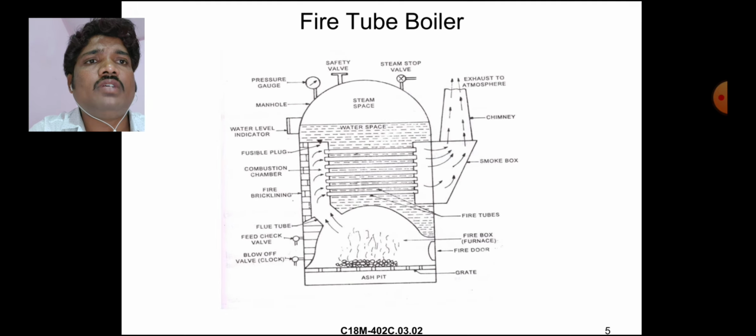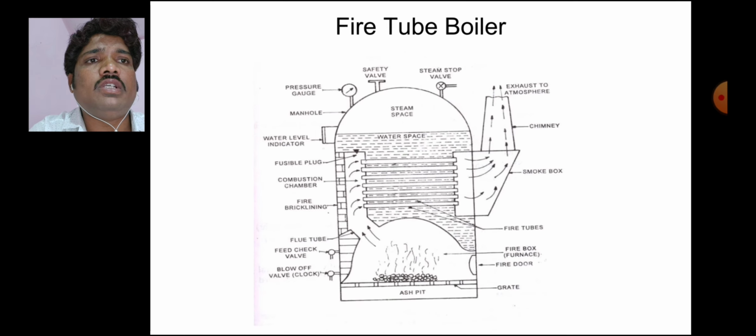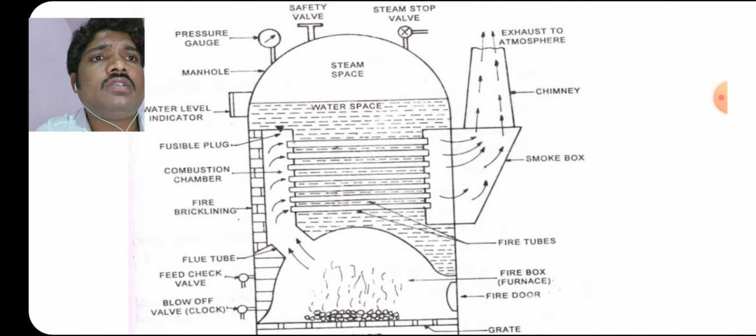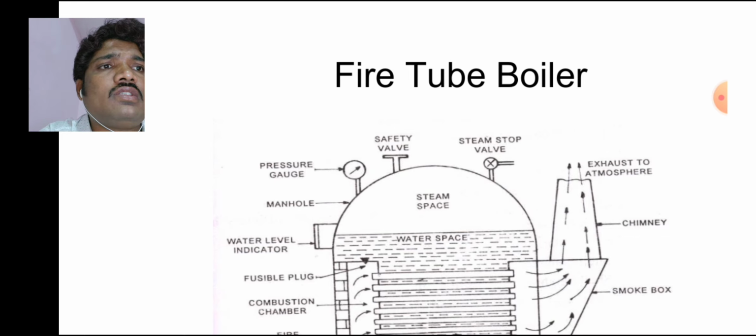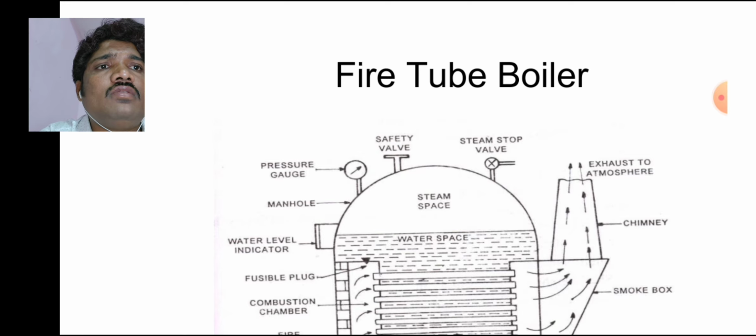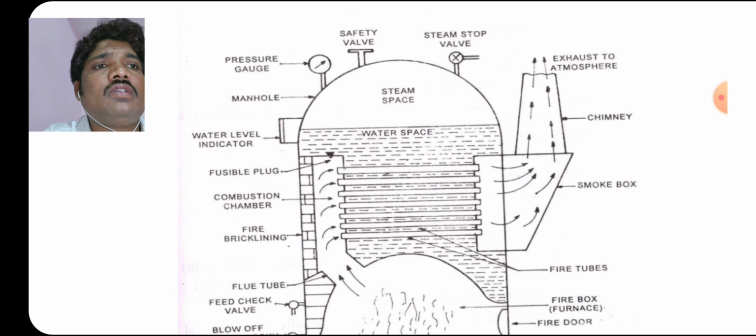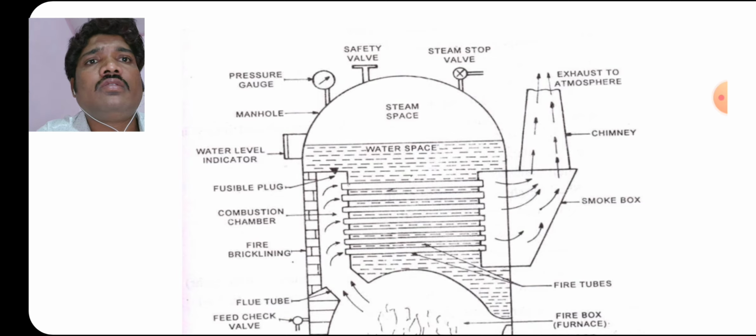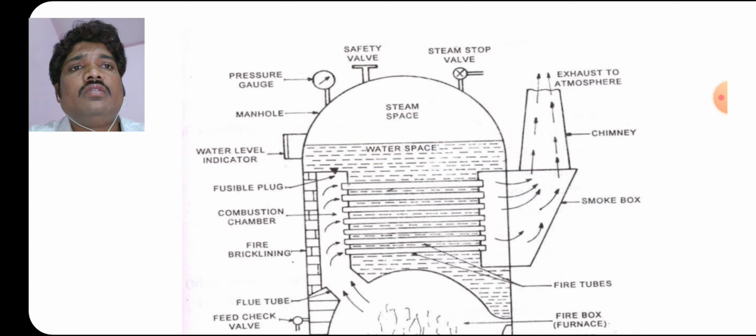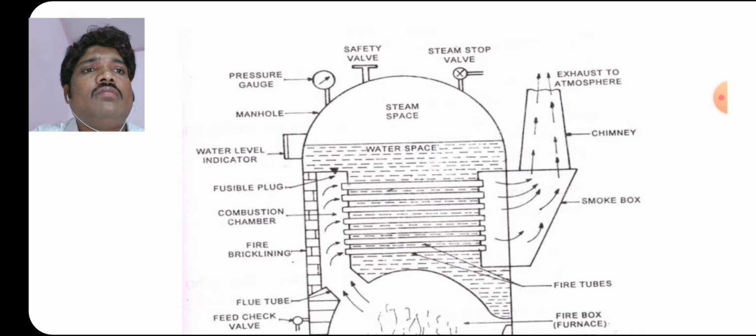This is the fire tube boiler block diagram. In this boiler, as shown in the figure, these components are there: safety valve, steam stop valve, steam space, water space, pressure gauge, which indicates how much pressure there is, manhole, water level indicator, which shows how much water is in the boiler, and fusible plug.